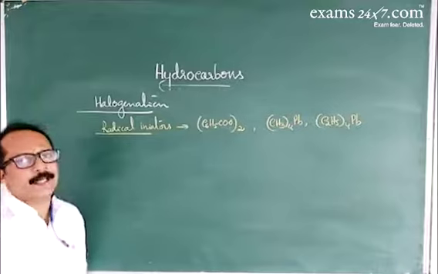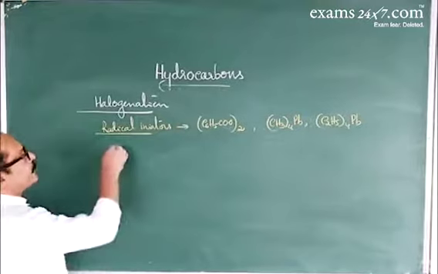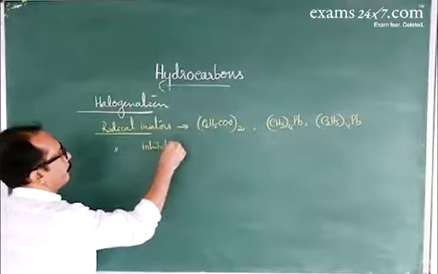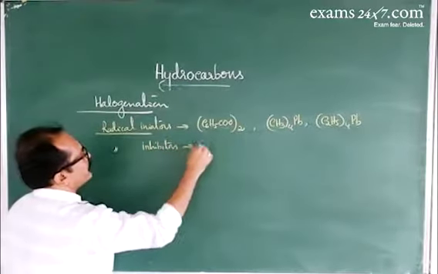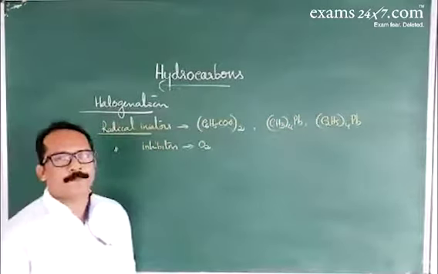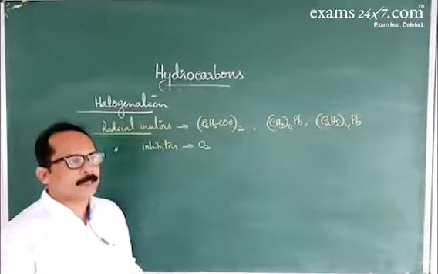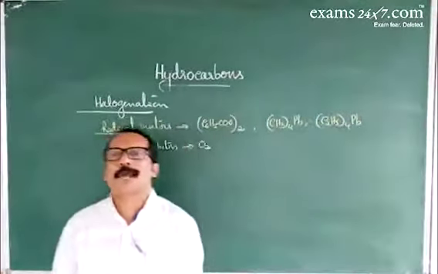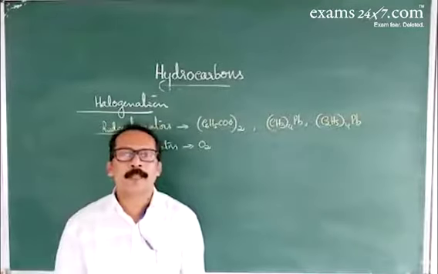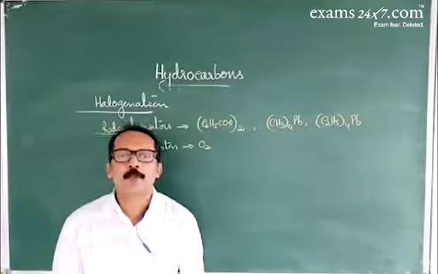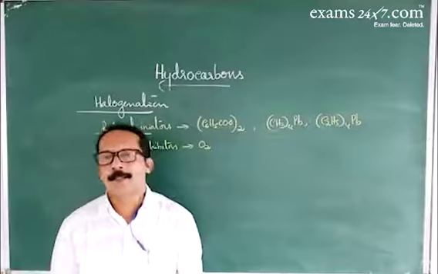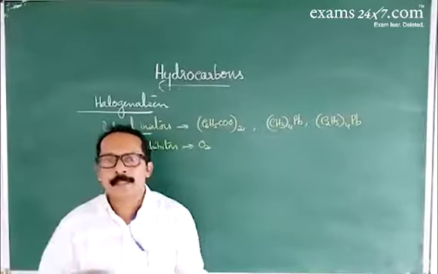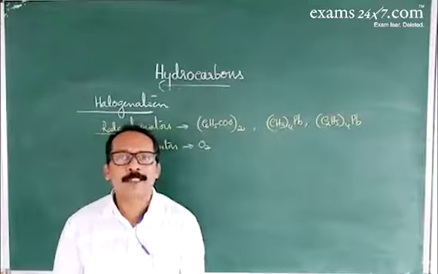They initiate the reaction. Radical inhibitors: an example is oxygen. It is a radical inhibitor. Then one more thing you have to remember: the number of products formed during halogenation depends on the different types of hydrogen atoms present in the molecule. Based on the number of different types of hydrogen, it gives the number of monohalogenated products.